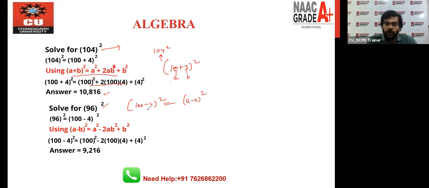Now how to apply? Directly a square, this is 10000, b square, this is 16, and minus 2ab, and that is 800. If you add these two, and subtract 2ab, meaning 800, from it, that will be your answer. So you can see that your final answer will be 9216.